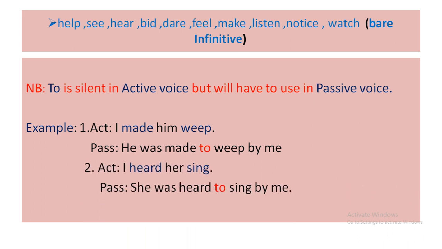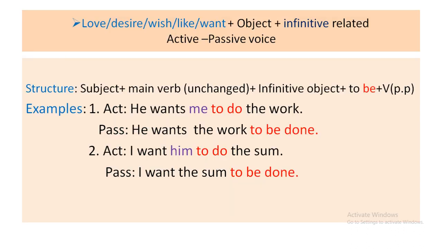Next one, I heard her sing. Your passive will be she was heard to sing by me. Her will be the subject she and I will be the object me. The other steps are the same. You will follow the 5 steps that you enjoyed in the first class.